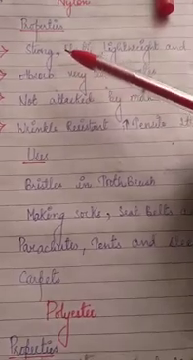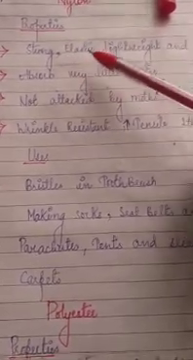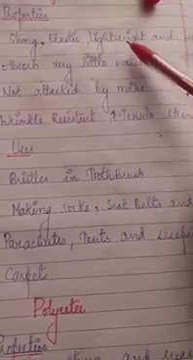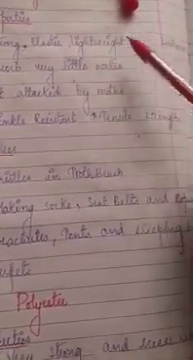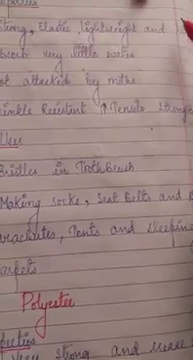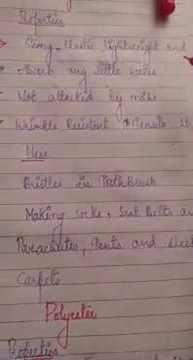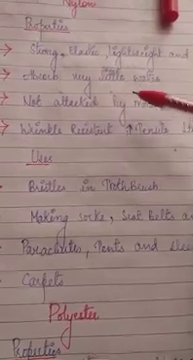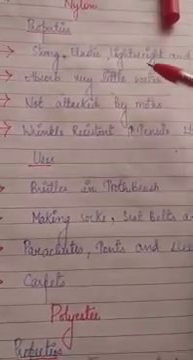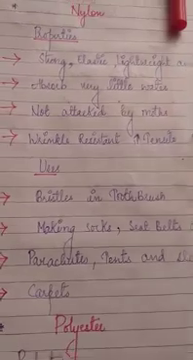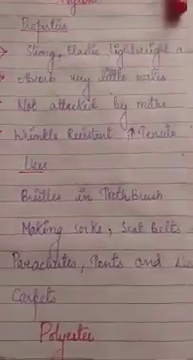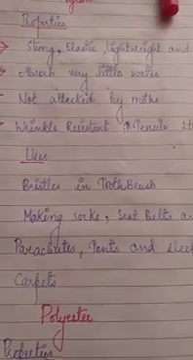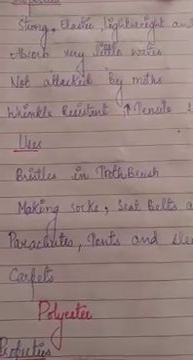First one is it is very much strong. And elastic. That means it can be stretchable. Next is lightweight. That is it is light in weight. And lustrous. Lustrous means shining. Second property is it absorbs very little water. So what is the advantage if it absorbs very little water? So the advantage is that when we are washing this type of clothes, what happens? It will dry very soon.